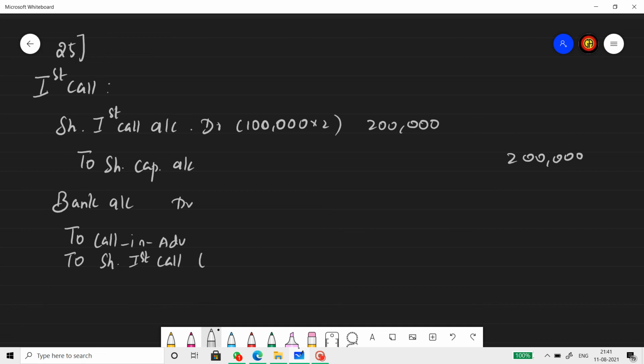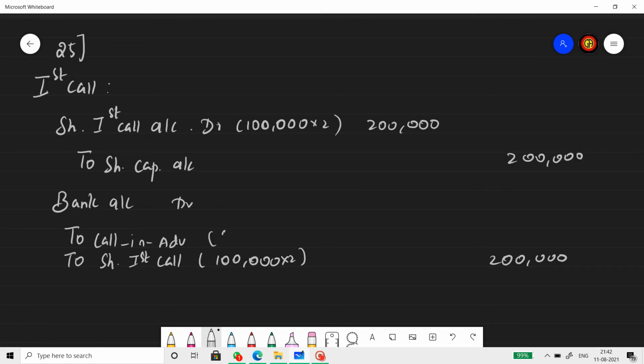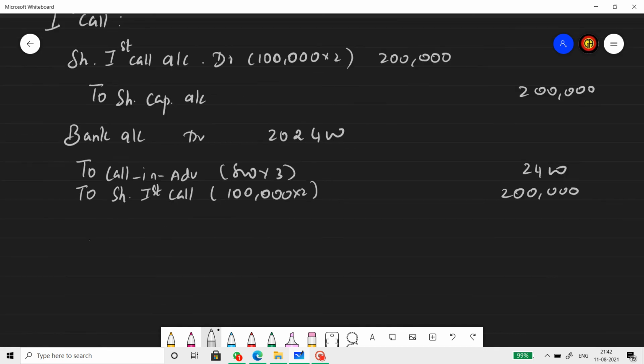What I'm supposed to receive at the first call stage? 1 lakh into 2. So I need to get 2 lakh in the first call. One shareholder, Ashok, holding 800 shares, paid 3 rupees in advance. 800 into 3, which is 2,400. So what we received in total is 2,02,400 rupees. So this is the due entry of first call. Receipt entry of first call. The due entry is 2 lakh. The receipt entry is 2 lakh and 2,400.